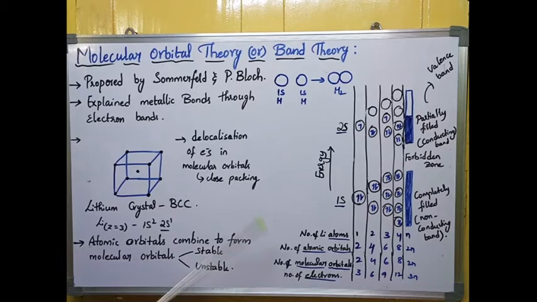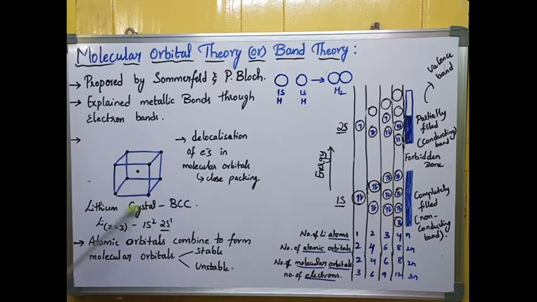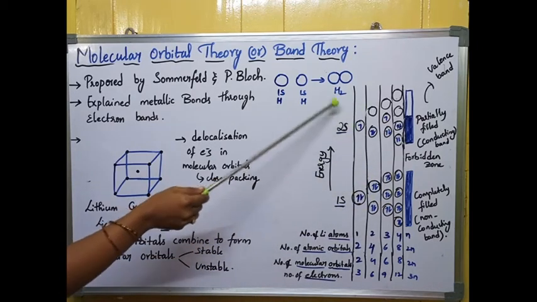Now let us see the band formation. As the number of atoms in a particular crystal increases, the number of orbitals keeps adding. Whenever orbitals are added, there is a decrease in the energy in the valence orbital.